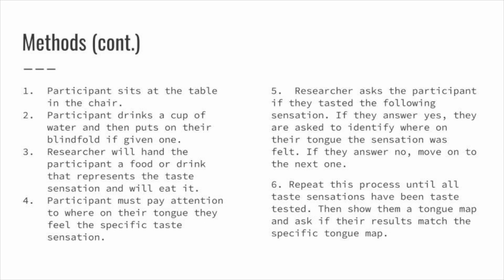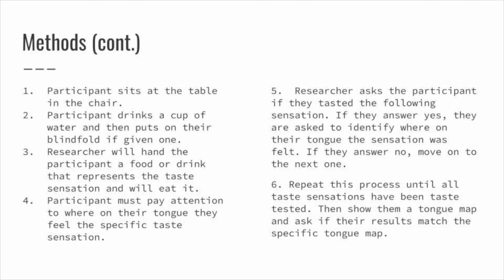Participants who take part in the experiment will sit down in a chair in front of a table. Before the experiment begins, each participant will be given a cup of water and they will drink it. Based on the two groups that have been divided, one group will be given a blindfold to put on over their eyes while the other group will wait patiently to be told what to do next. Once the experiment began, I would hand over a food or drink that represented the taste sensation. The mini vanilla cupcake represented sweet, sour cream for sour, pretzels for salty, apple juice for bitter, and cheese for umami.